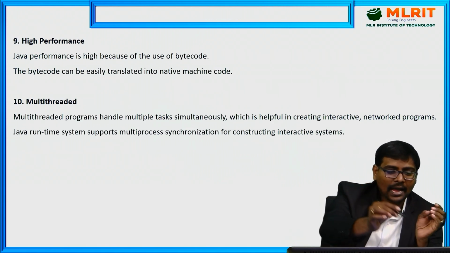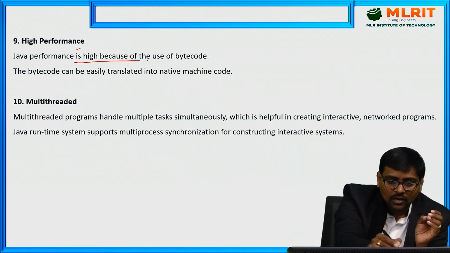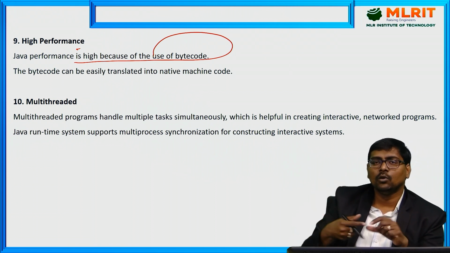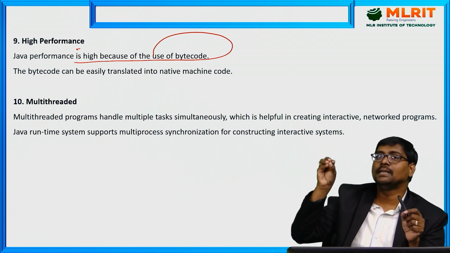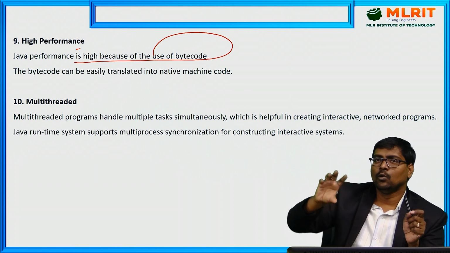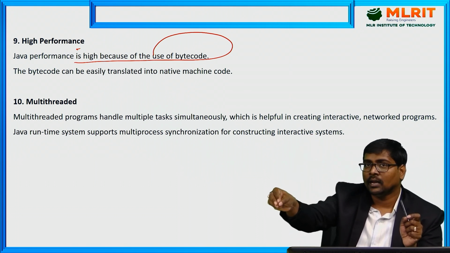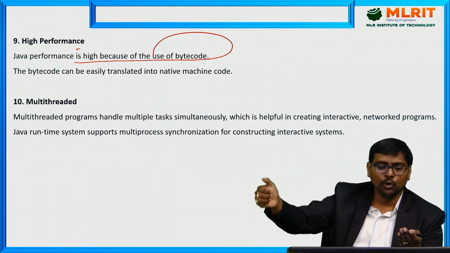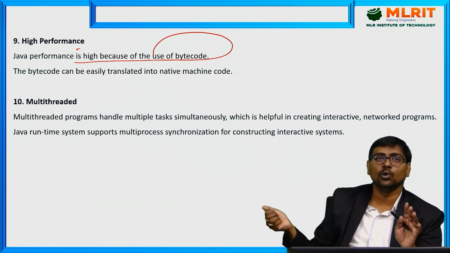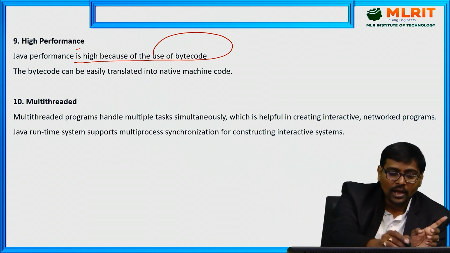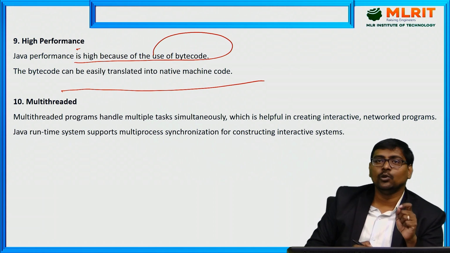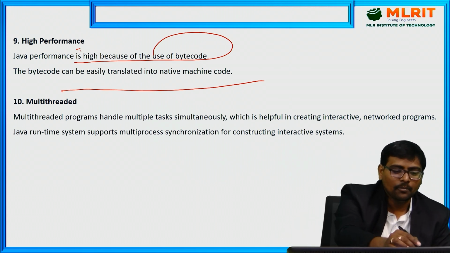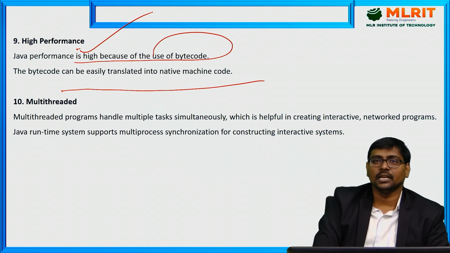Now, high performance. Because the bytecode does not depend on the machine, if you load the bytecode in machine 1, it executes related to machine 1. If you place it in machine 2, it executes related to machine 2. That means it is easily translated into the corresponding machine. If it is easily translated, obviously the performance is increased.